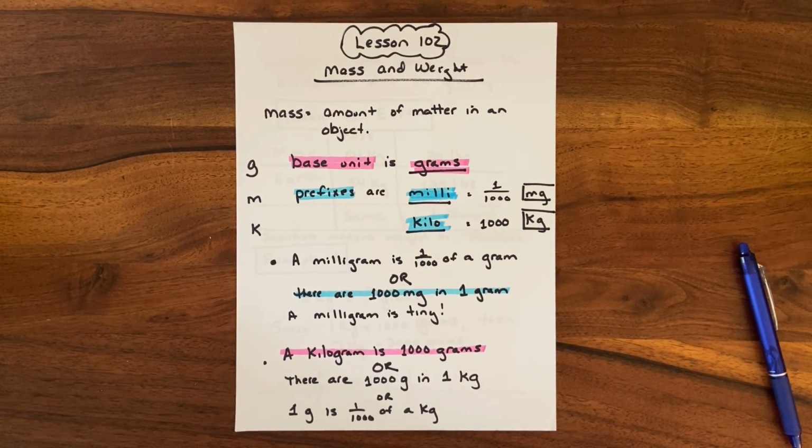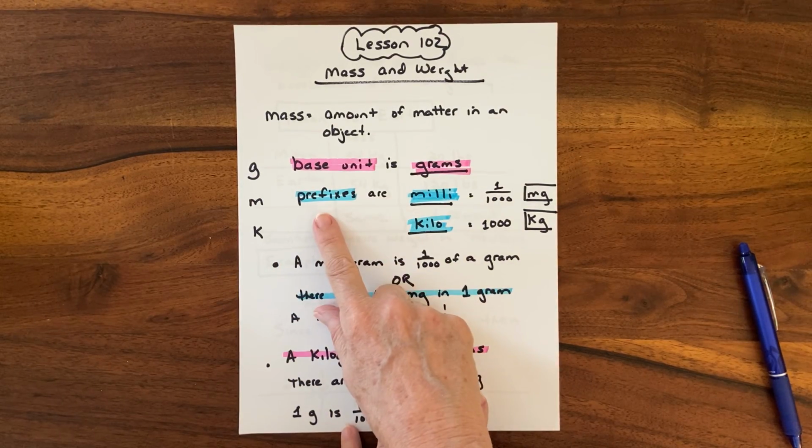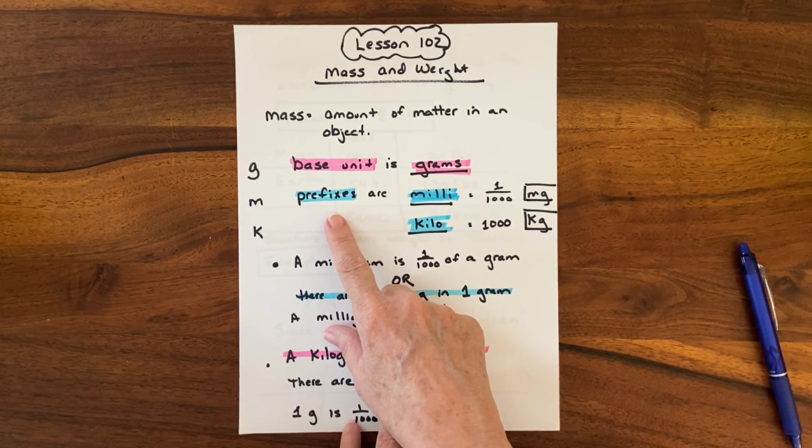Okay, this is lesson 102, mass and weight. So mass is the amount of matter in an object, how many molecules you have inside. It's measured in science terms in grams. So the base unit is grams, and then you can add a prefix, which gives you more specific information.